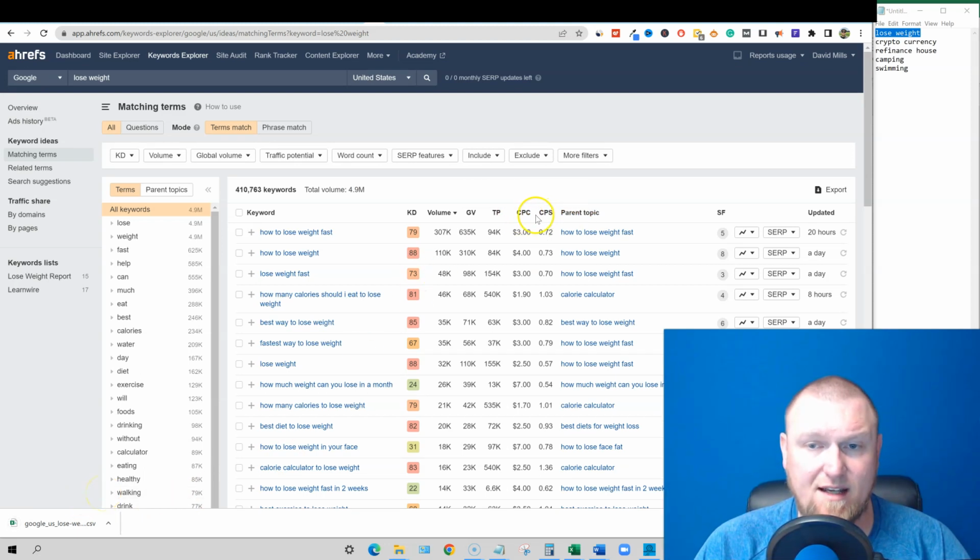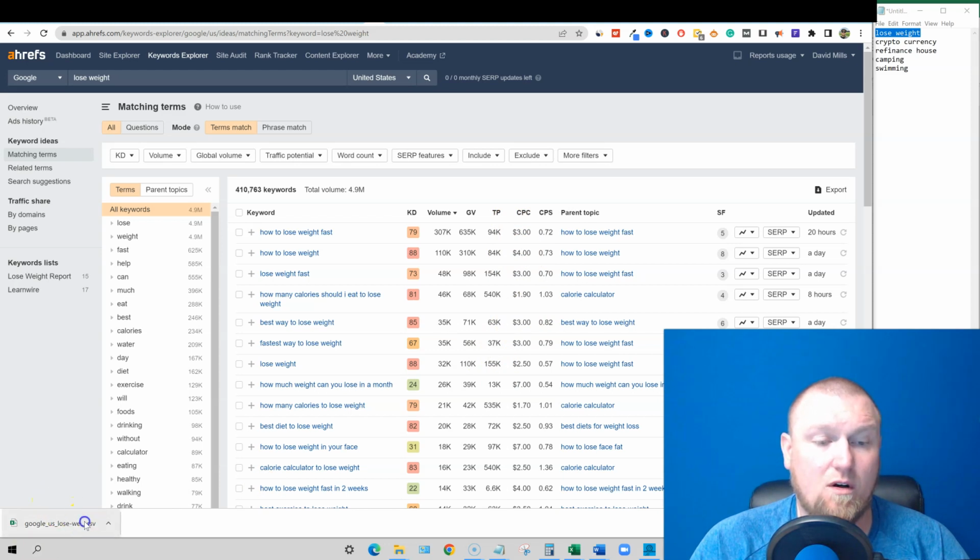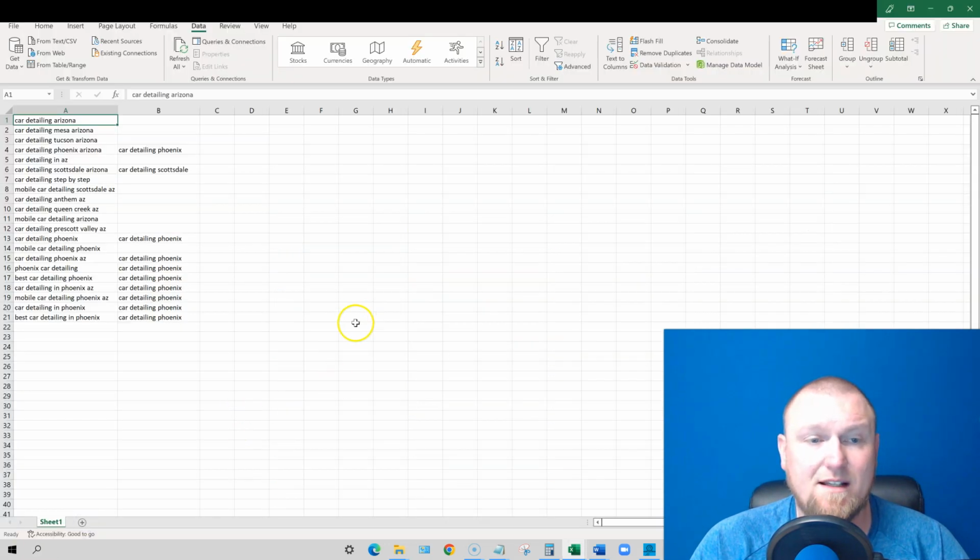A very important number: CPC is the cost per click, which shows the average price that advertisers pay for each ad click in paid search results for a keyword. All right, it's cost per click. So I'm going to go ahead and click on this. We're going to open this up real quick.